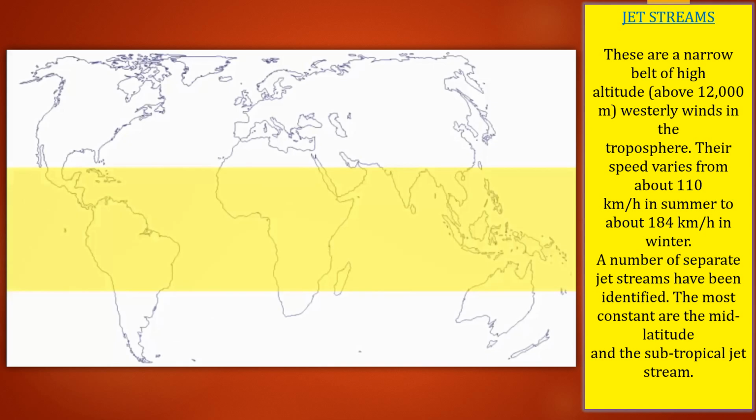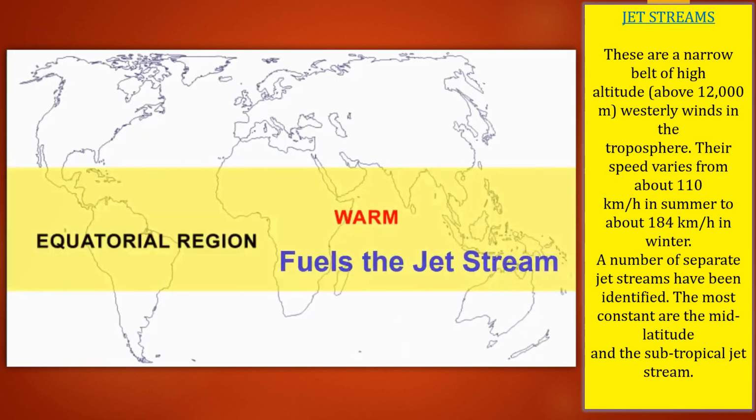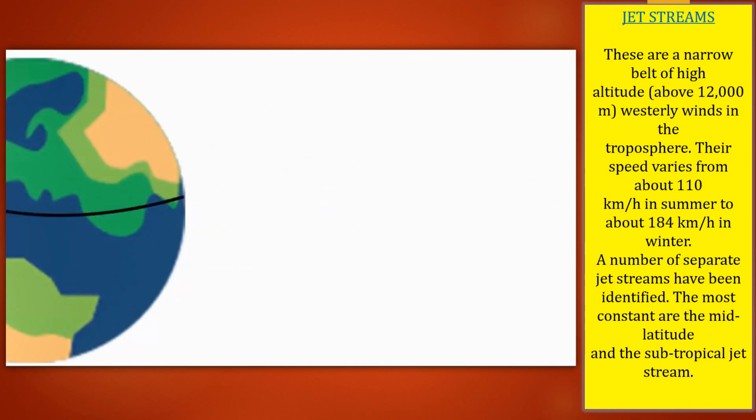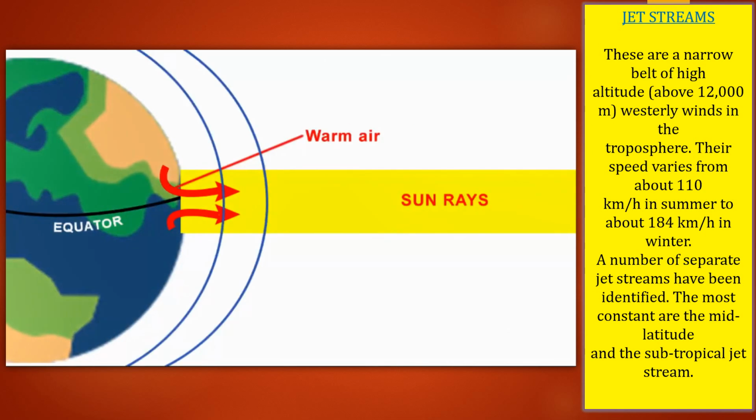These jet streams in the equatorial region are formed because of this warm region, and in the equator they move fast. They are formed because of sun rays falling there. Then warm air is formed, because of that warm air clouds are formed, and it happens in the troposphere.